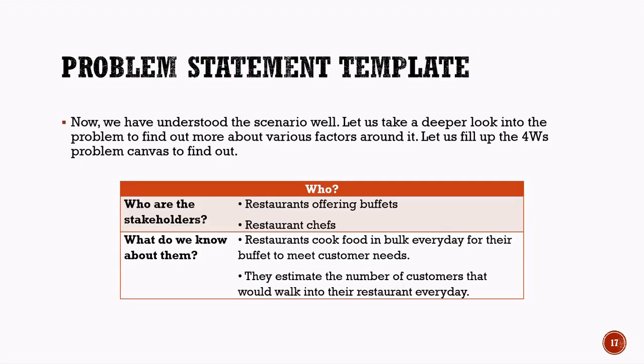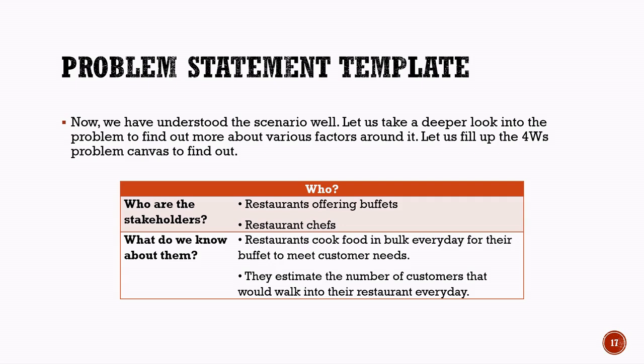4W's problem canvas example, Who? Now that we understand the problem of food wastage in restaurants, let us analyze it using the 4W's problem canvas. In this slide, we will focus on the Who section. The Who section helps us identify the stakeholders involved in the problem. In this example, the main stakeholders are restaurants that offer buffet services and the restaurant chefs who prepare the food.